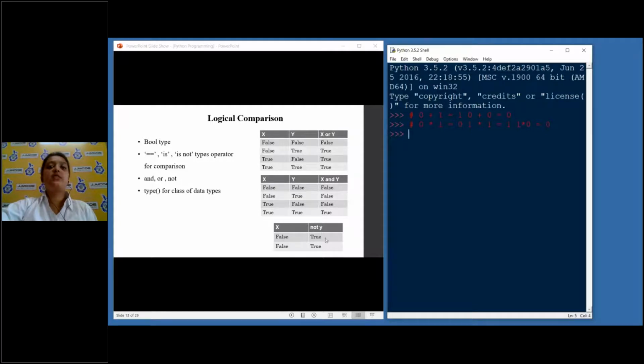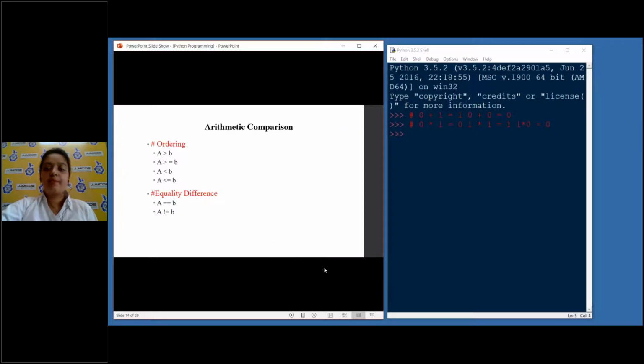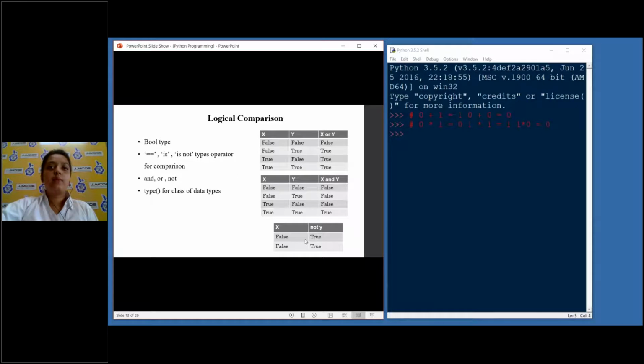And then we have something called the NOT operation. NOT is something like negation. The table here is a little bit wrong. What I mean to say is that if we have false, not false will be true. If we have true here, not true will be false. Consider this error here, don't consider this. True will be false in case of NOT.